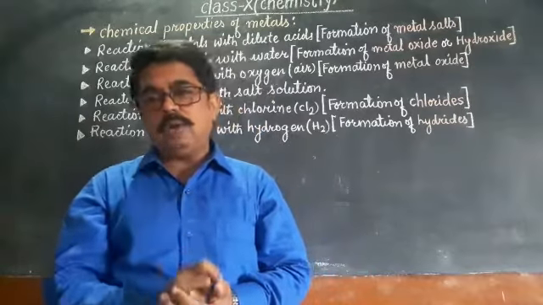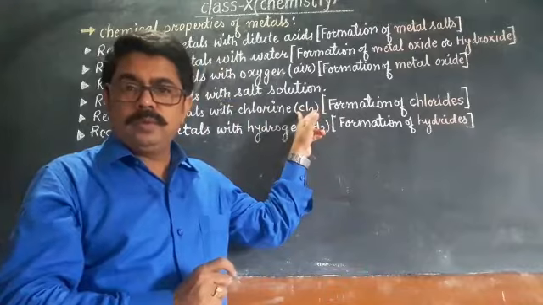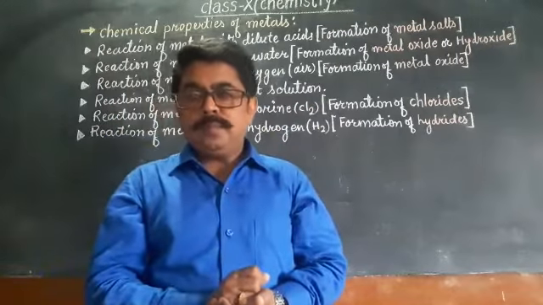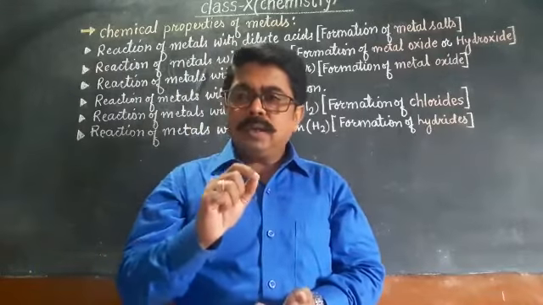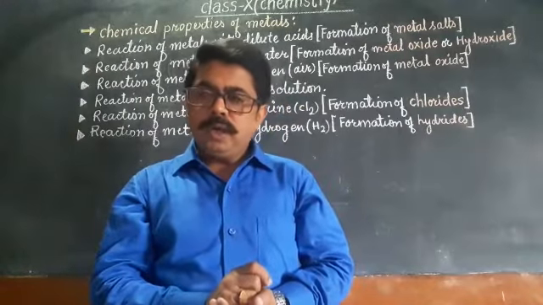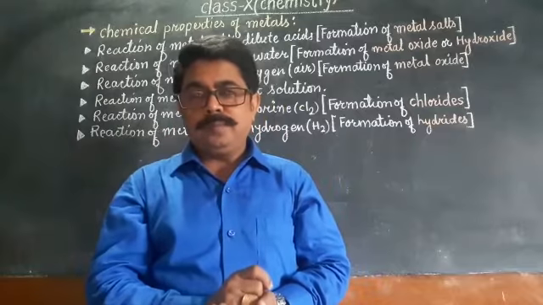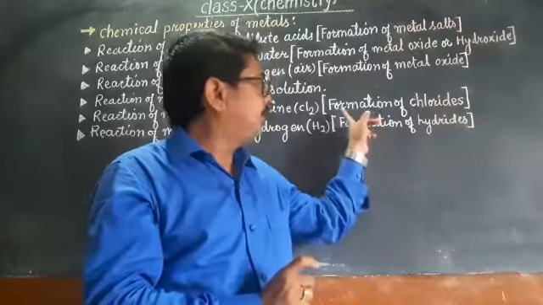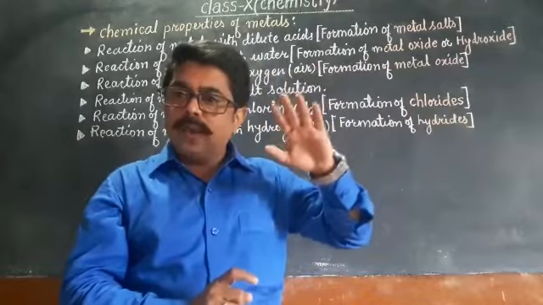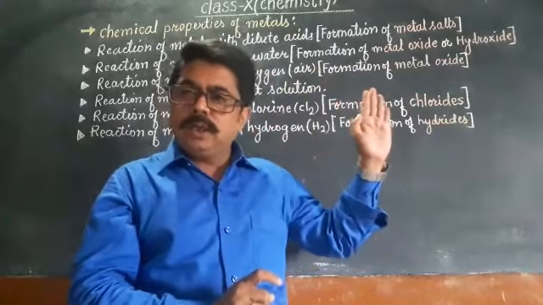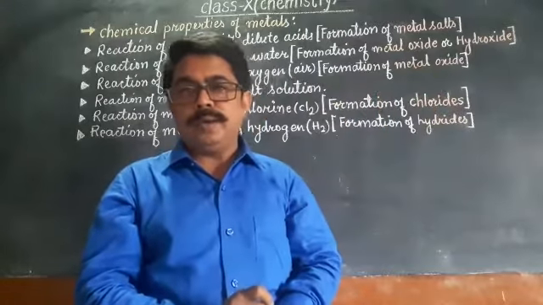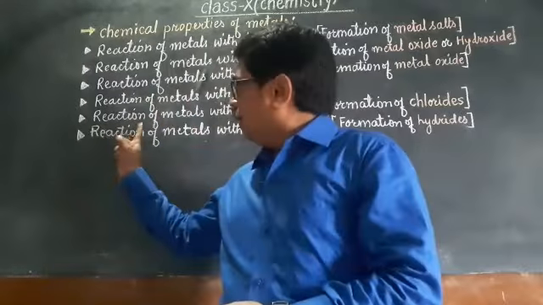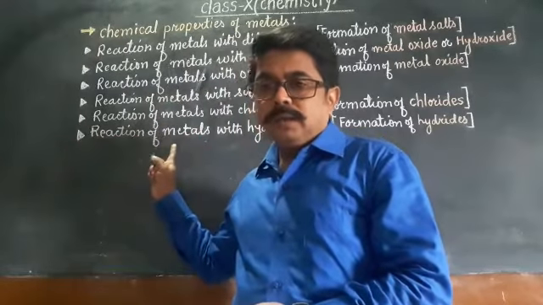Chlorine is a diatomic gas, Cl2. Clear? It is a diatomic gas. So whenever metals react with chlorine, it forms chloride. So product of this reaction will be formation of chloride. Means metal when reacting with chlorine gas, Cl2 gas, forms metal chloride. Clear? And last one is reaction of metals with